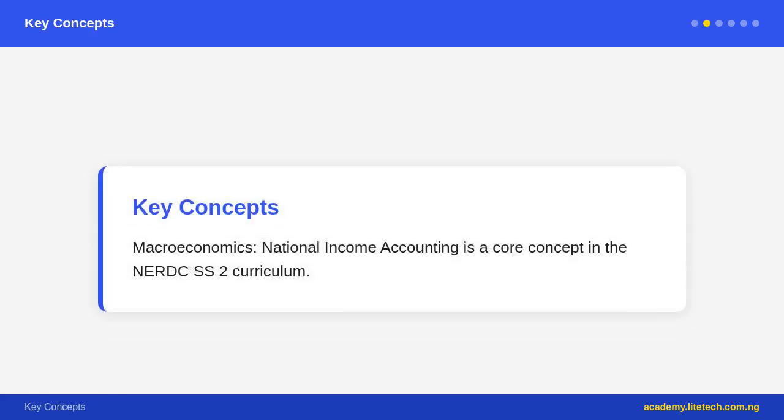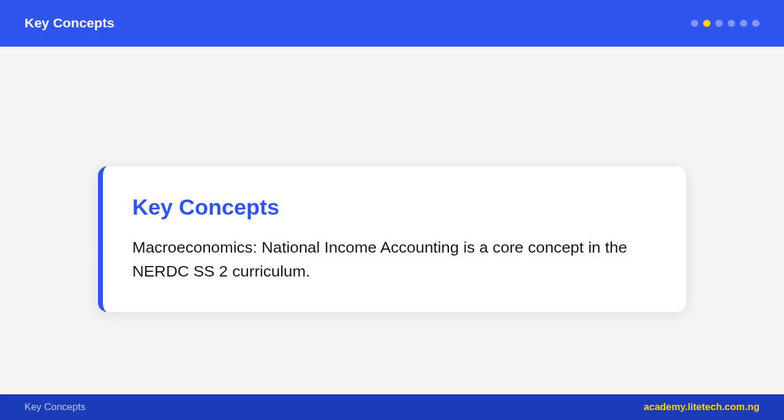the expenditure method. All 3 should give the same result, because every naira of output produced creates a naira of income for someone, and every naira of income is eventually spent on output. We call this the circular flow of income. In a simple 2-sector economy with only households and firms, income flows from firms to households as wages, rent, interest, and profit, and flows back from households to firms as spending on goods and services.